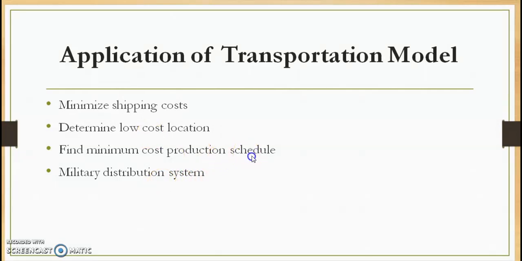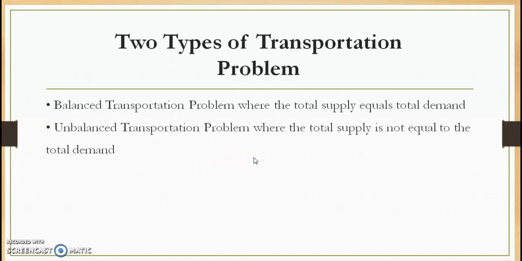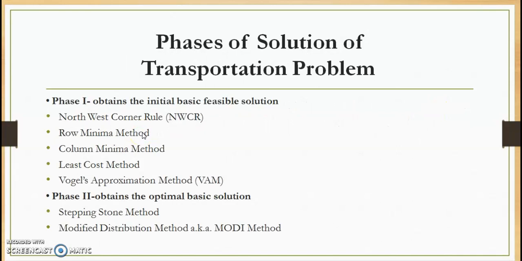Now if we look at the types of transportation problem, based on the supply and demand conditions, we can say whether the problem is balanced or not. If the total supply equals the total demand, then the problem is said to be a balanced transportation problem. And if this condition is not met, then it is called an unbalanced transportation problem.